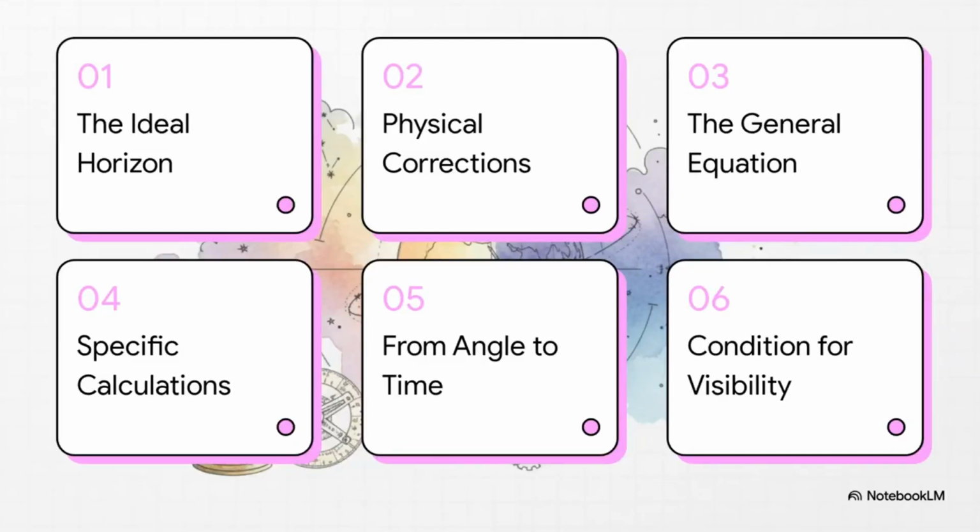So, here's how we're going to approach this. We're going to start with a perfect, clean, simplified model of a sunrise. Then we'll start layering in the fascinating, messy complexities of the real world. Things like our atmosphere. And from there, we'll assemble a really powerful master equation that can predict the rise and set times for pretty much any object you can see in the sky.